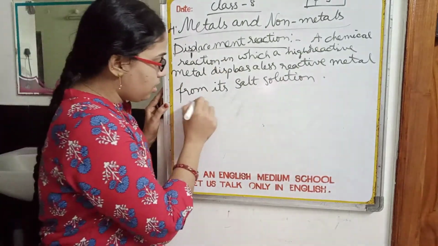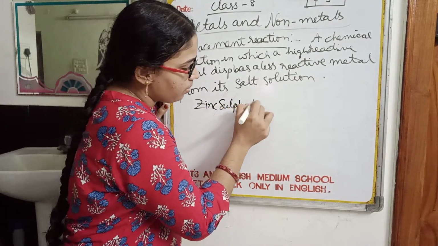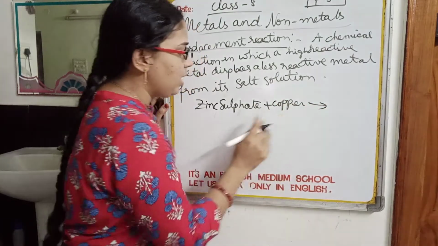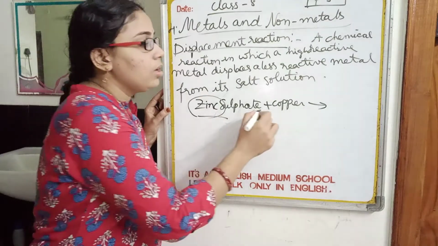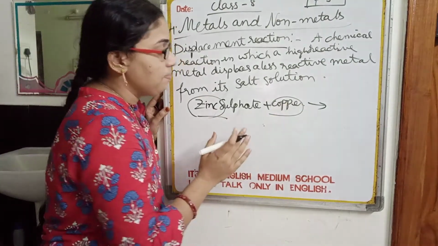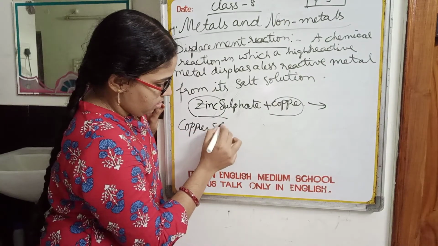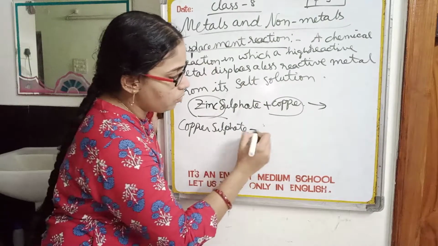So here I'm going to consider zinc and copper. When compared to copper, zinc is a highly reactive metal. I'm going to explain it to you in two ways.